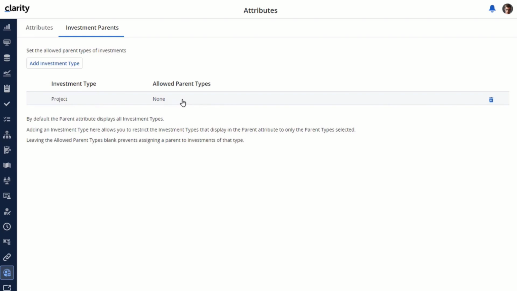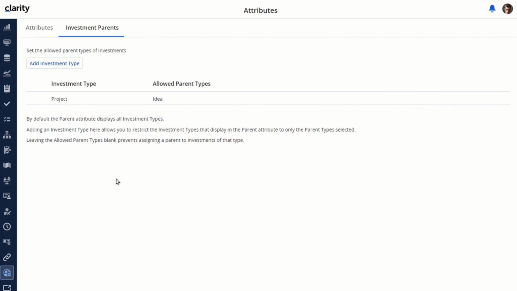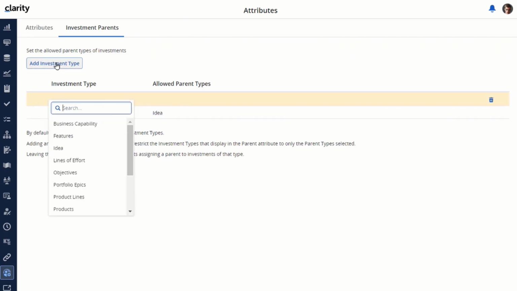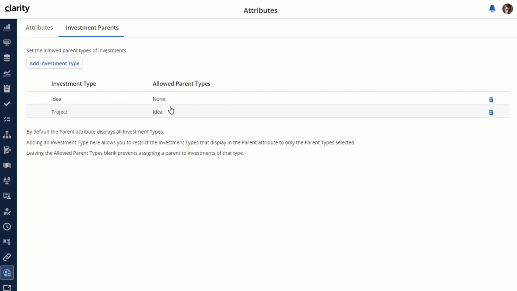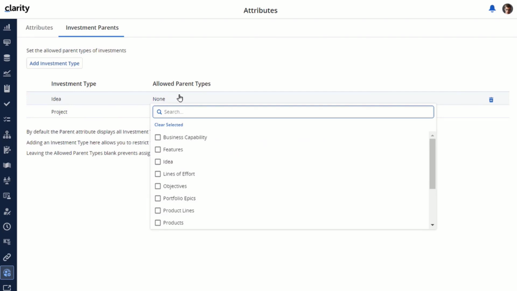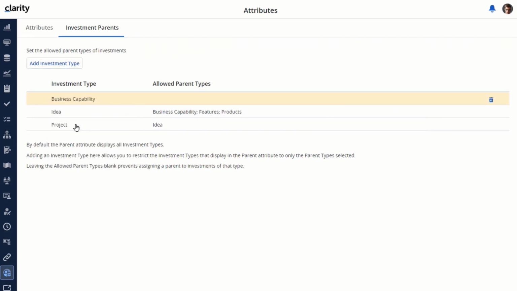So let's update this to be idea. And then let's add some more restrictions. We'll add one for idea, and for idea, this is a multi-select here. We'll add a couple of different investments that we want to allow as parents. We'll say that ideas can have business capability, features, and products. And let's add one more restriction for business capability, and we'll leave that as none.